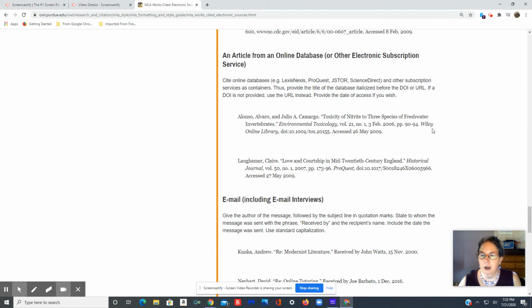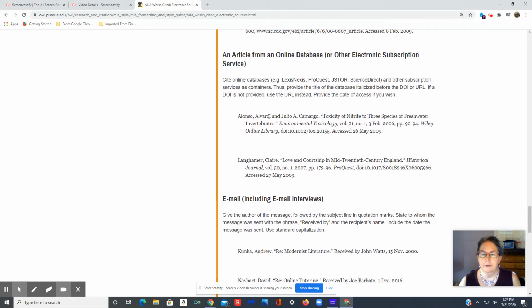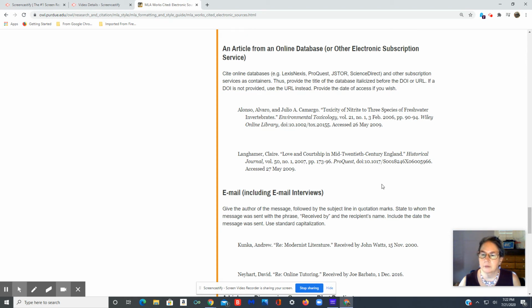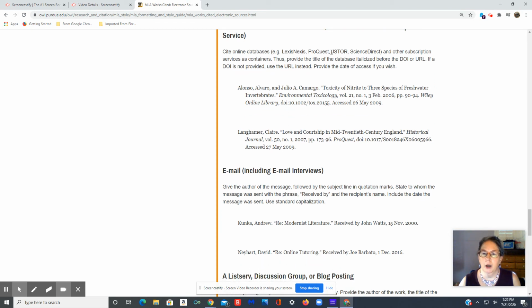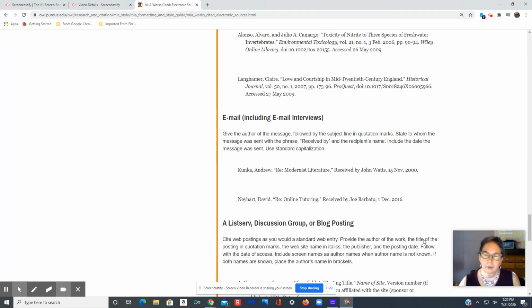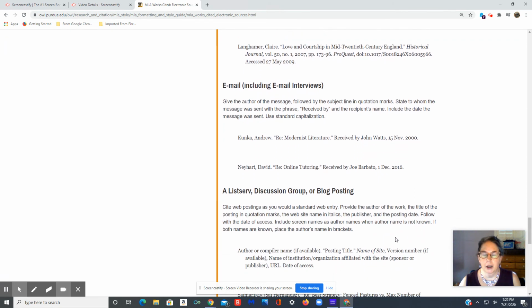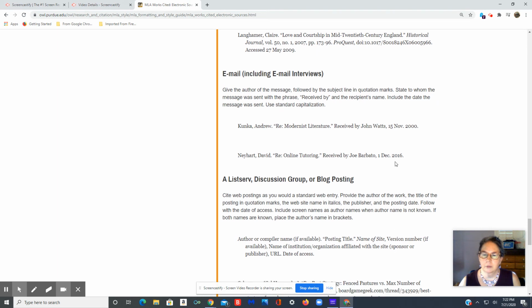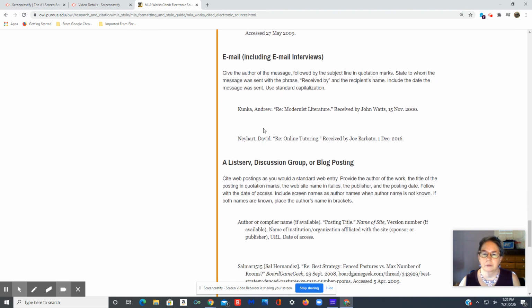Yeah, these do need to be mentioned because you could be finding an article in a journal from an online library or some other database, and you have to say what that is. It could be Wiley, it could be ProQuest, it could be LexisNexis, JSTOR, or a lot of other things. You could even cite an email, like if you were interviewing someone that way for your project. Those are pretty easy to cite.